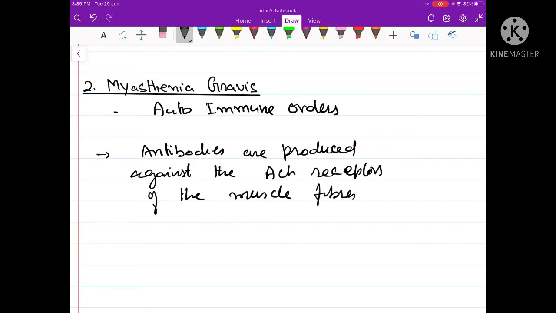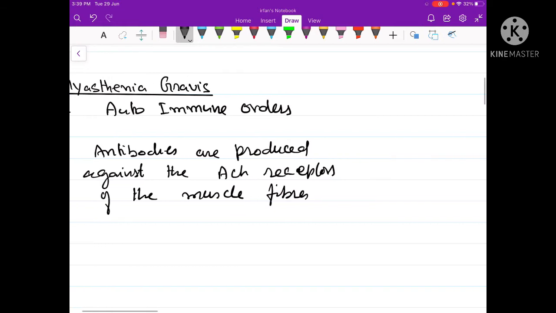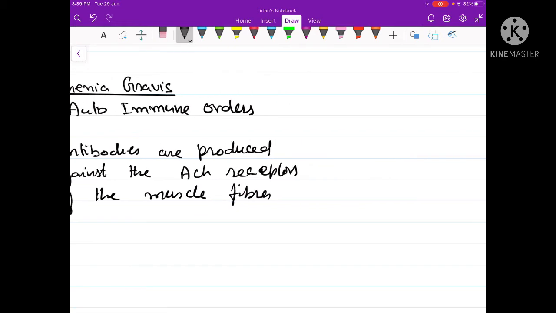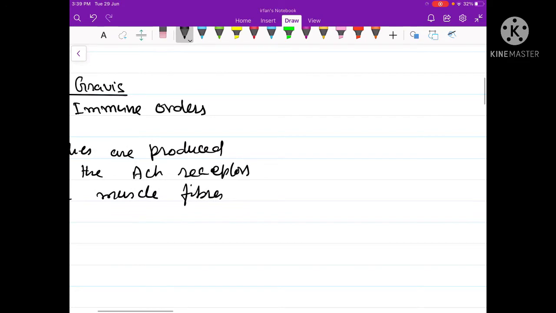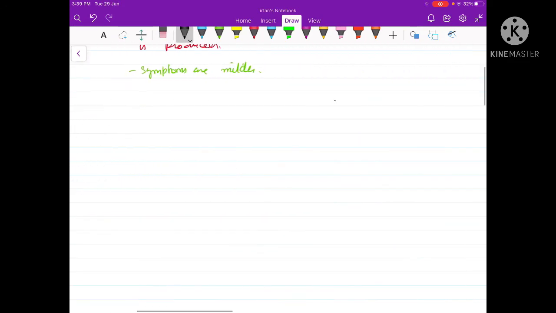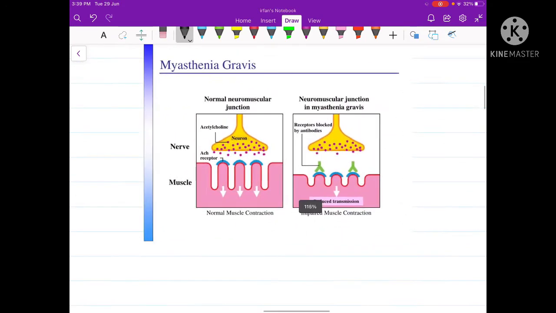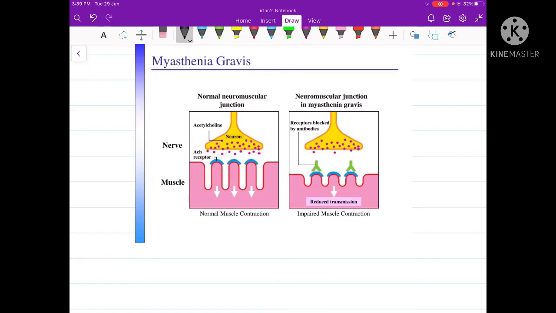We know that a muscle fiber contracts when a nerve impulse reaches the sarcolemma. When the nerve impulse reaches the sarcolemma at the neuromuscular junction, the neurotransmitter acetylcholine is released. Let us have a look at its diagram. So here, this is the normal neuromuscular junction towards the left. A nerve impulse reaches the axon terminal, and the axon terminal at the neuromuscular junction releases the neurotransmitter, and the neurotransmitter at all neuromuscular junctions is always acetylcholine.